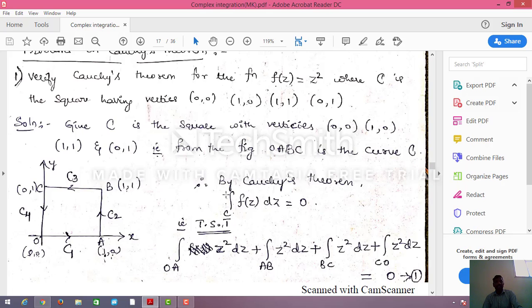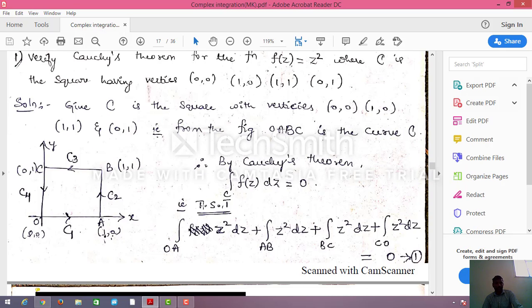Now, what is Cauchy's theorem? You have to verify it. We know the statement of Cauchy's theorem: the integration over c of f of z into dz equals 0. So here I have to show that the integration along OA of z square dz plus the integration along AB of z square dz plus the integration along BC of z square dz plus the integration along CO of z square dz equals 0. That means if you integrate over this complete square, you have to get 0. You have to show that.